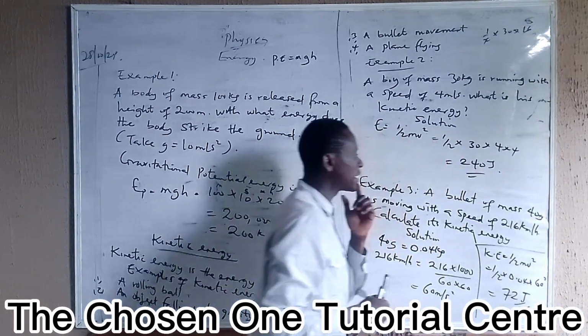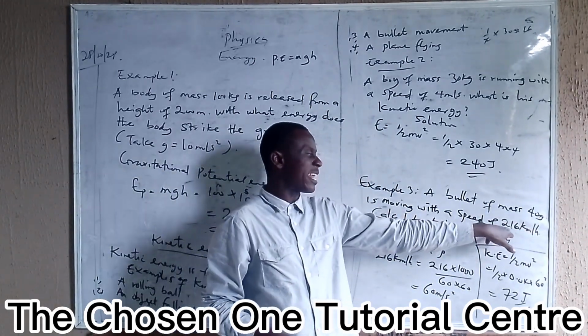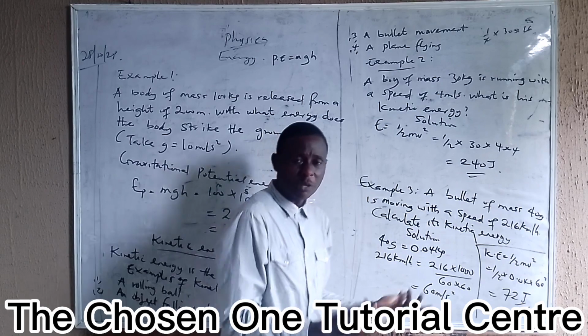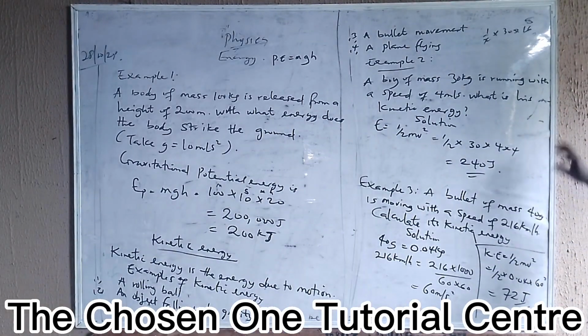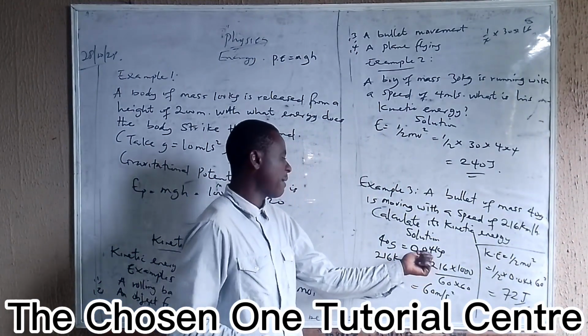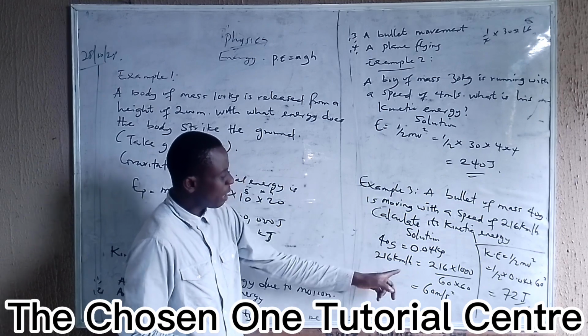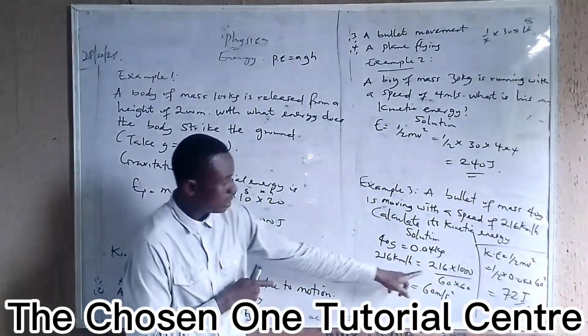Now let's have another example. A bullet of mass 40 grams is moving with a speed of 216 km per hour. Calculate the kinetic energy. When I give something like this, we know that to convert from grams to kilograms, we divide by 1000. So 40 grams converts to 0.04 kilograms. Now we have a speed in km per hour. Kilometers converted to meters gives 1000.